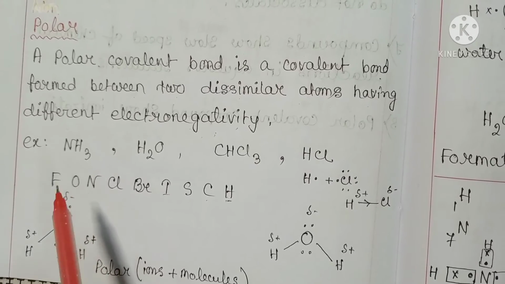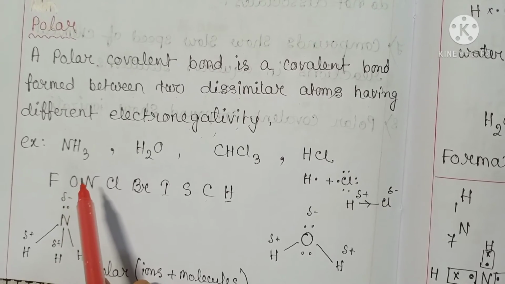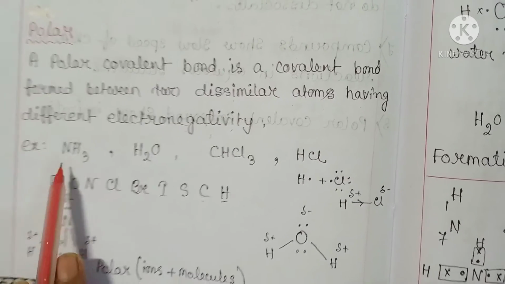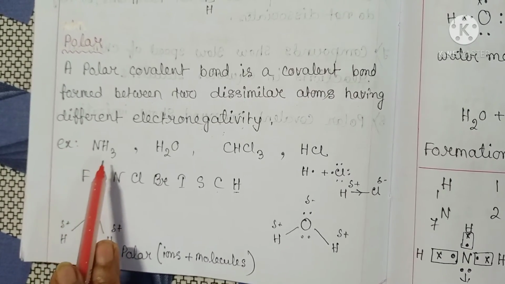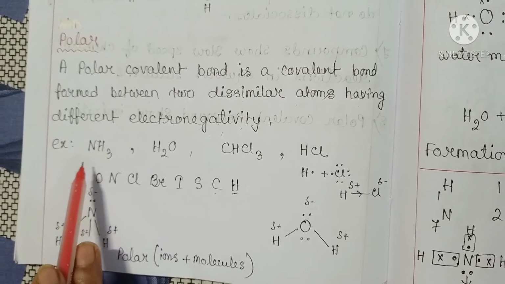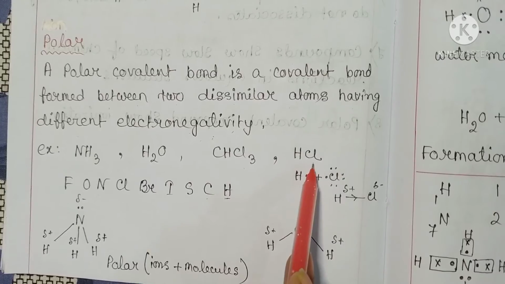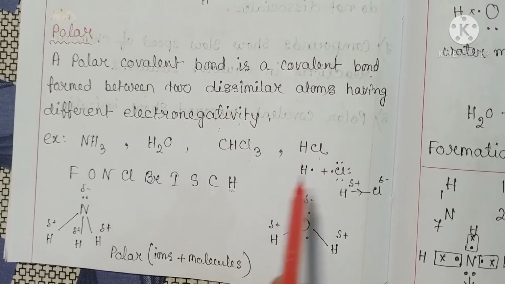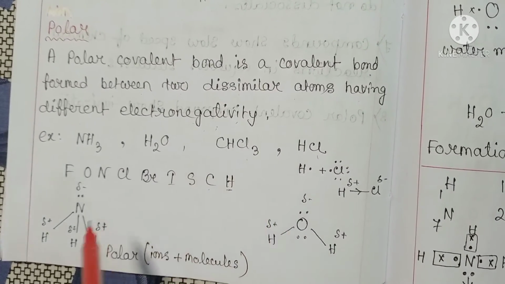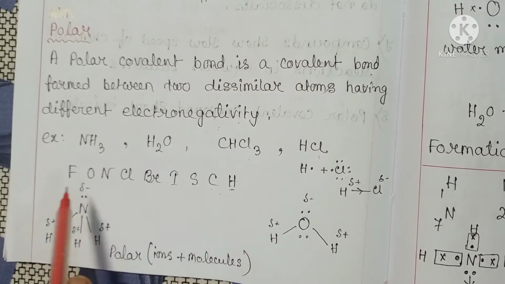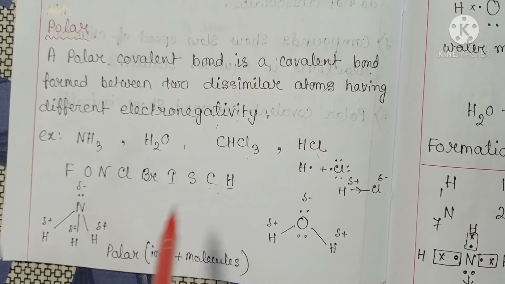The greater the electronegativity difference, the more polar is the bond. Examples of polar covalent compounds: NH3 (ammonia), water, CHCl3, HCl, all of these are polar covalent compounds. See the electronegativity difference between these elements.